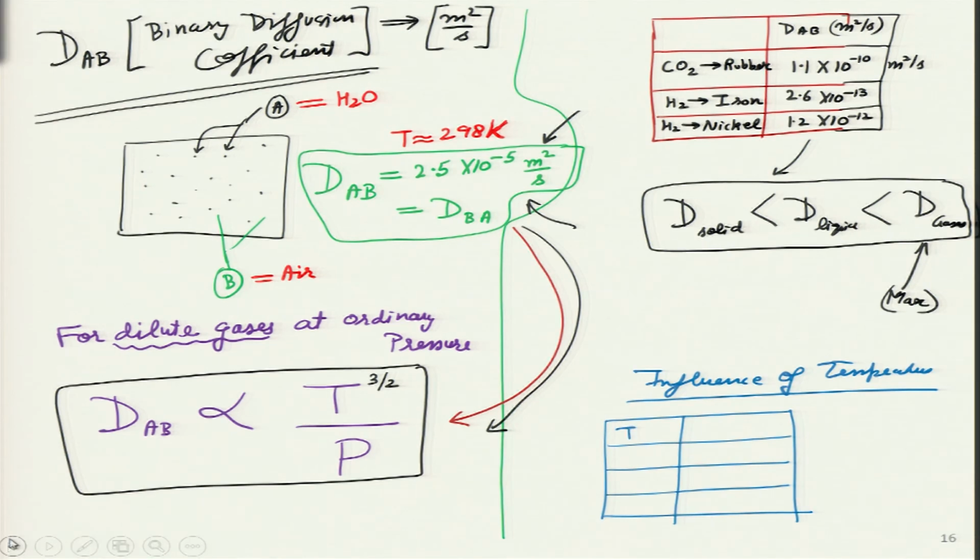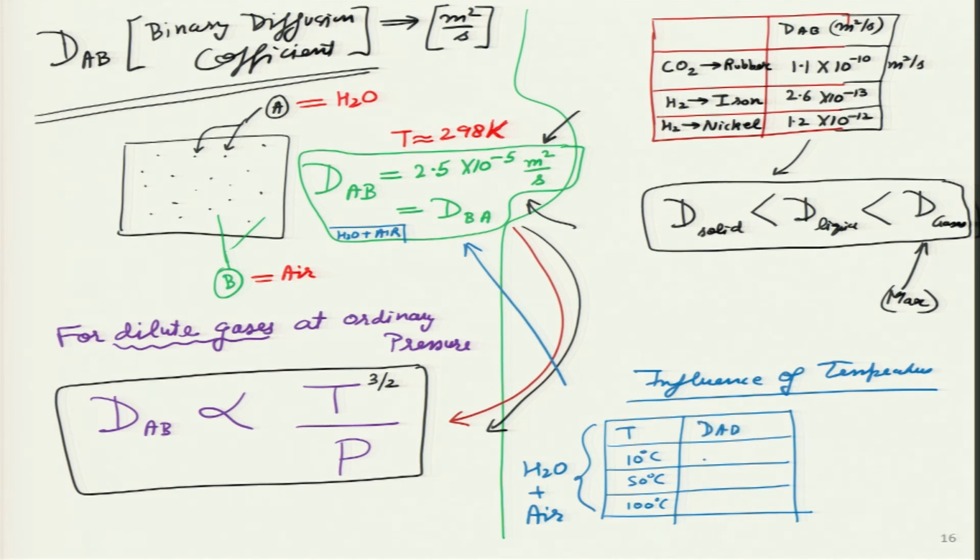Let us say the temperature is 10 degrees, then 50 degrees or 100 degrees, and all these values are for the binary mixture water plus air, which is what we were considering over here. So DAB as a function of temperature shows a clear increase. It goes from 2.25 to 2.96 to 4, all multiplied by 10 to the power minus 5 over here.